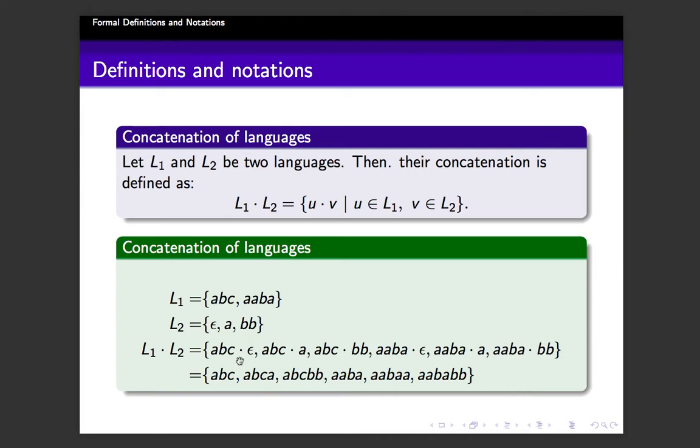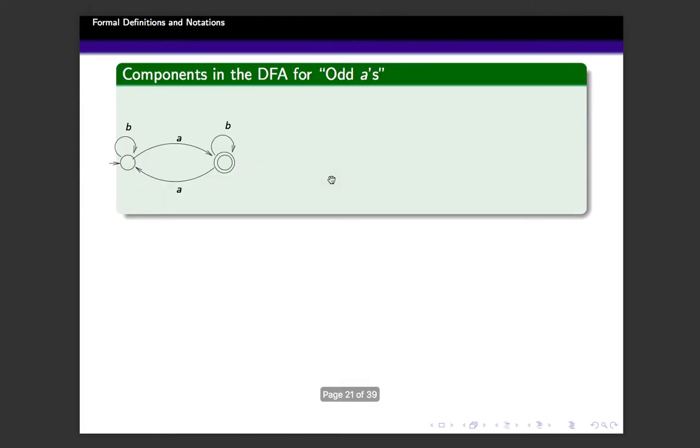So these are the 6 strings that you get. If there are m elements in the first language and n elements in the second language, in L1 L2 you are going to get m times n elements. I think with this example, the formal definition is clear, and with that, let us move on to the next